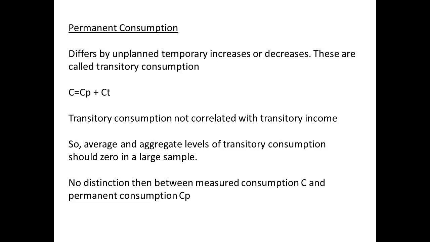Permanent consumption is the planned level of spending from permanent income. It may differ from measured consumption by unplanned temporary increases or decreases. C measured equals C permanent plus C transitory. However, it assumes that for a large sample the transitory income will average to zero. Some will increase and some will decrease.